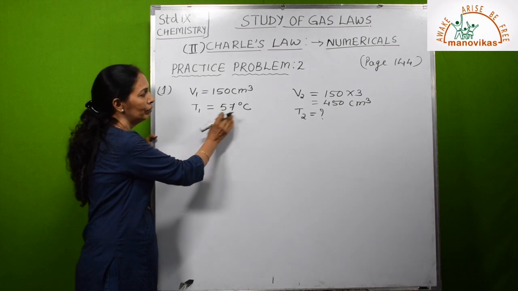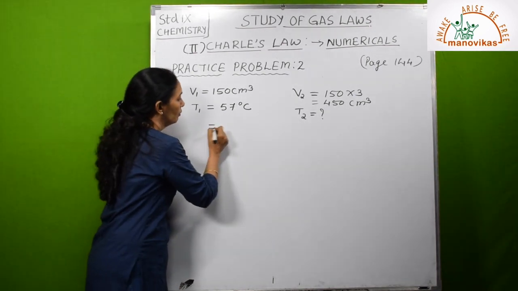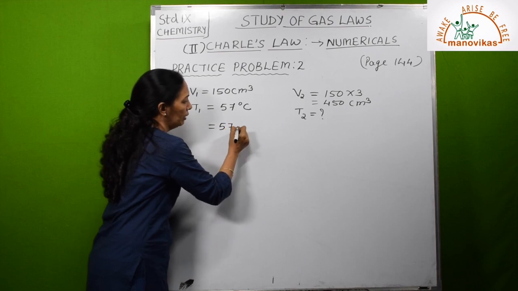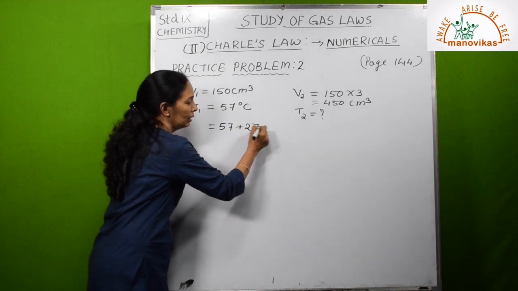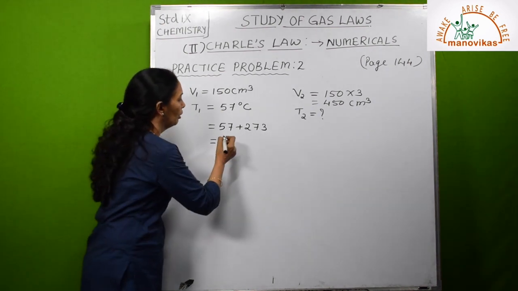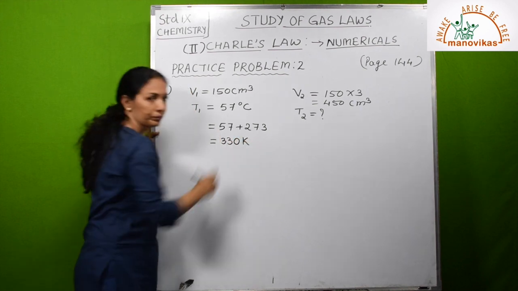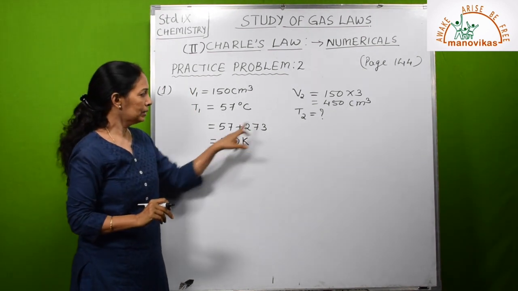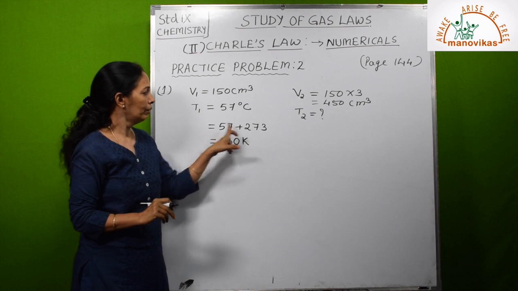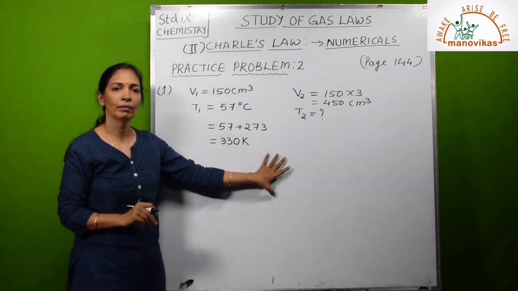This T1, which is given in degree Celsius, convert into Kelvin scale. So very simple, 57 plus 273. So what will be the answer? It will be 330 K. Okay, 7 plus 3, and then this will come 330 K. So these are the values.